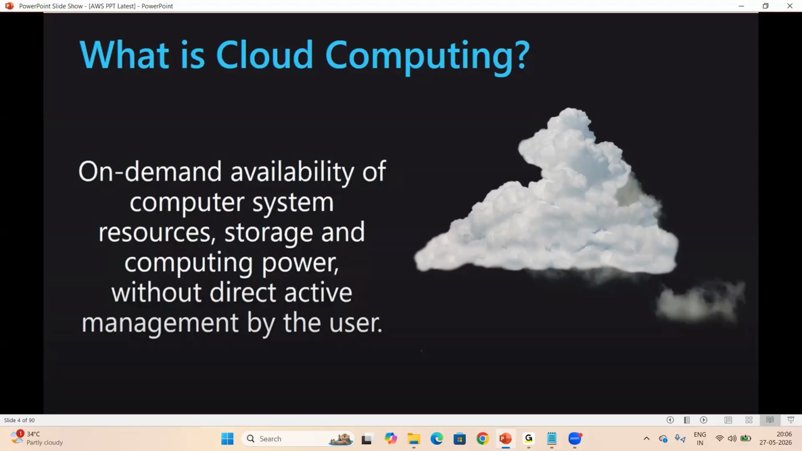So it is the on-demand availability of computer system resources, storage, and computing power without direct active management by the user. What does it mean? So 15 years back, 20 years back, we used to use the physical data centers. Even currently we are using them, but with very few servers. So 10 years back, in our previous organization, Capgemini, we used to use the physical data centers. I used to handle nearly 5,000 servers in our data center: development servers, QA servers, production servers, right?